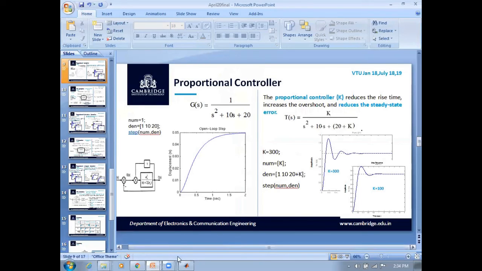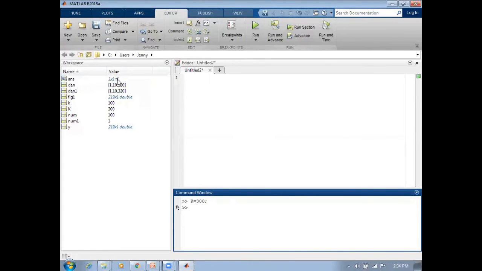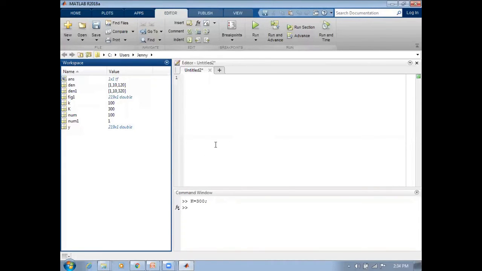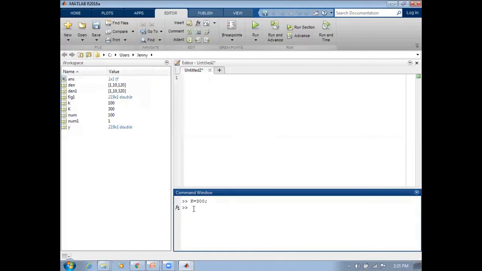So now let me try this through MATLAB. I have clicked on this MATLAB icon. We can see here the three windows: command window, workspace, and file editor, which defines your function. So now let us try with the first example. num equal to 1, den equal to 1, 10, 20, that is s square plus 10s plus 20, and in the numerator we had 1.